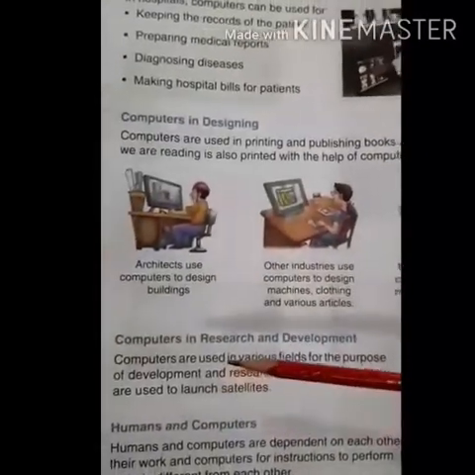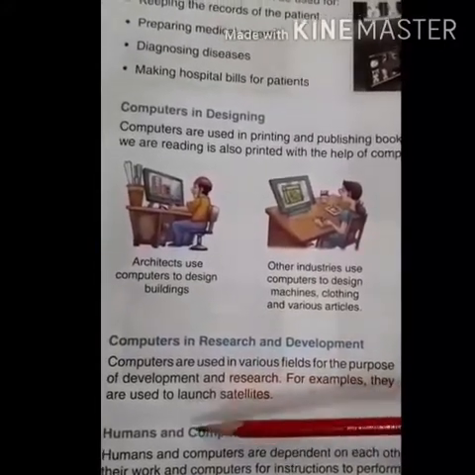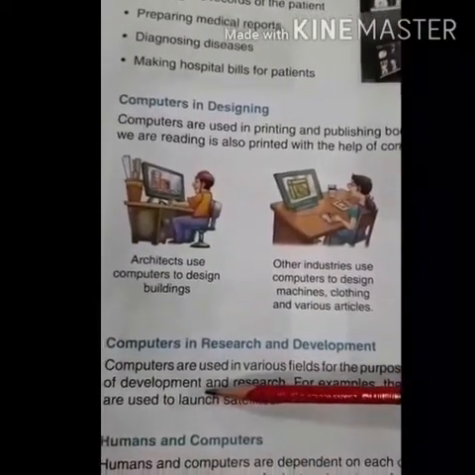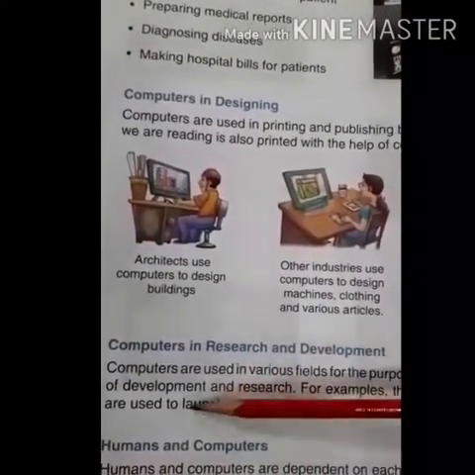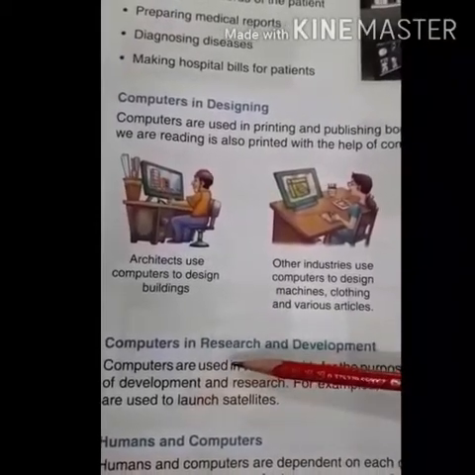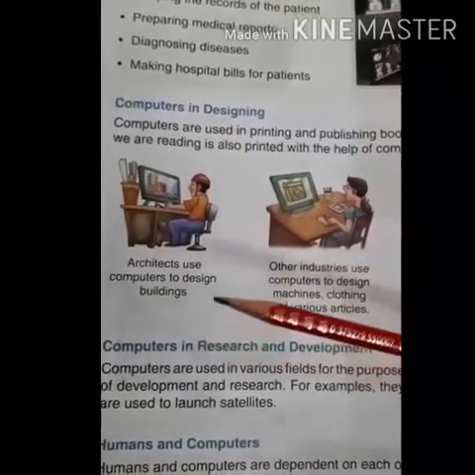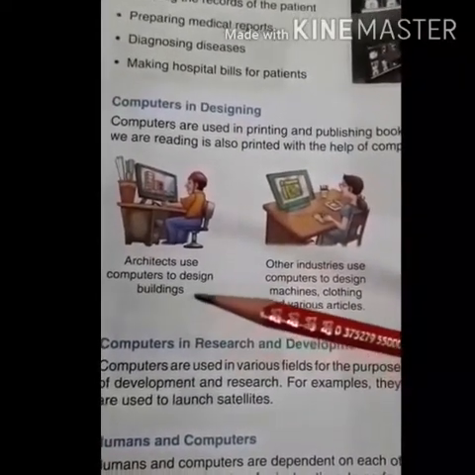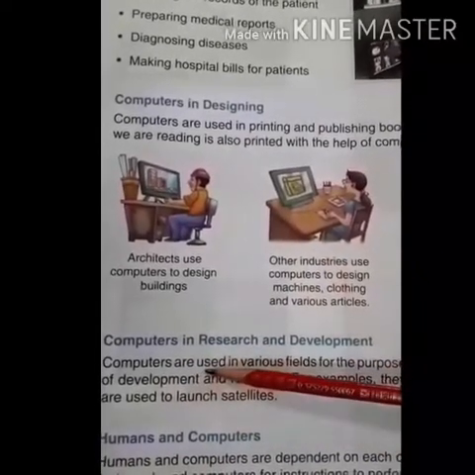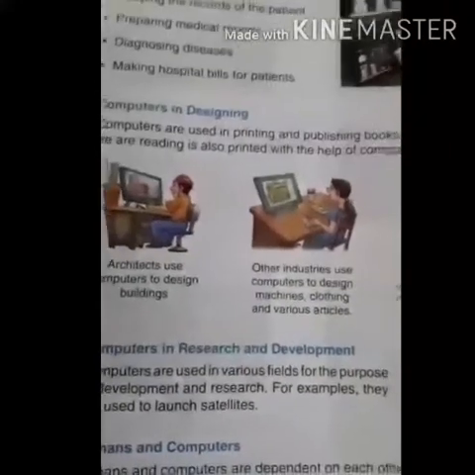Now, computers in research and development. Whenever any new research or any new thing gets developed, like if anyone is making a medicine, they are doing research on it, whether that medicine is going to be profitable, is going to be good and better for the patient or not. So that research would be conducted inside the computer first, okay.